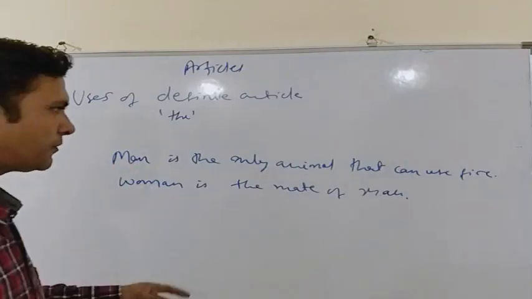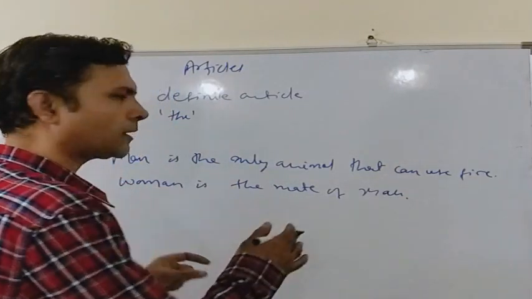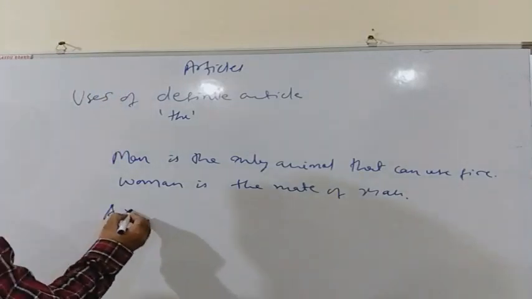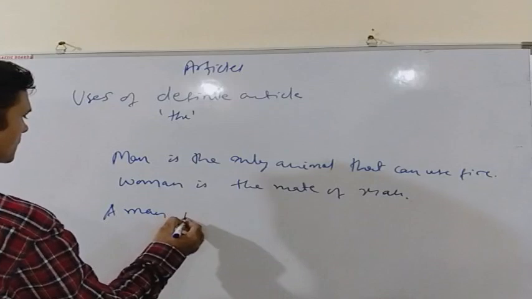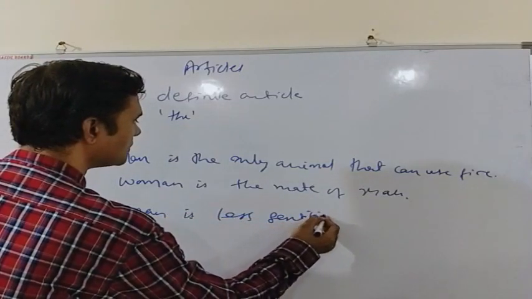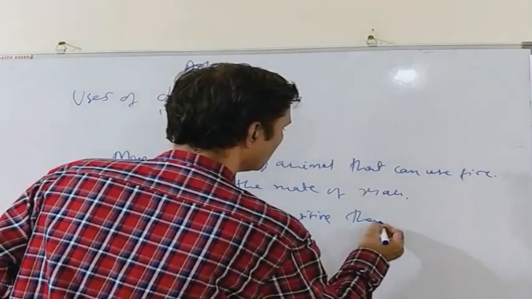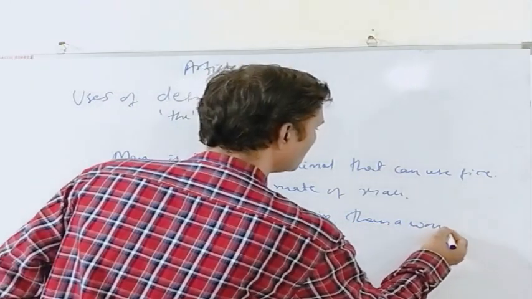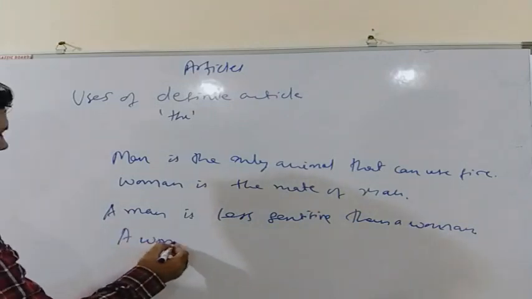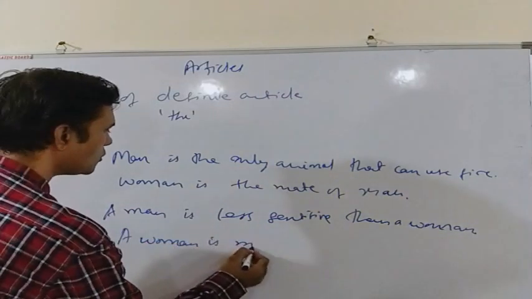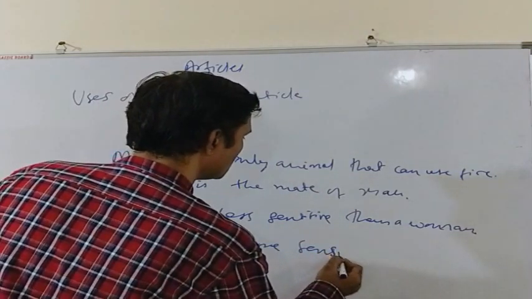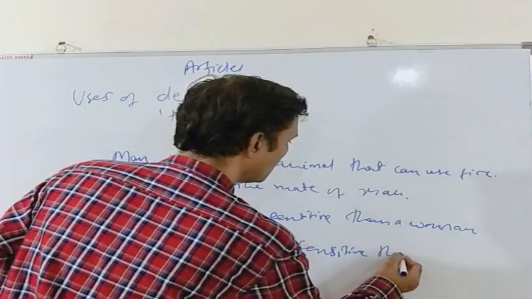However, in some cases, we can use an article with man or woman. It won't be wrong. As for example, a man is less sensitive than a woman, or a woman is more sensitive than a man.